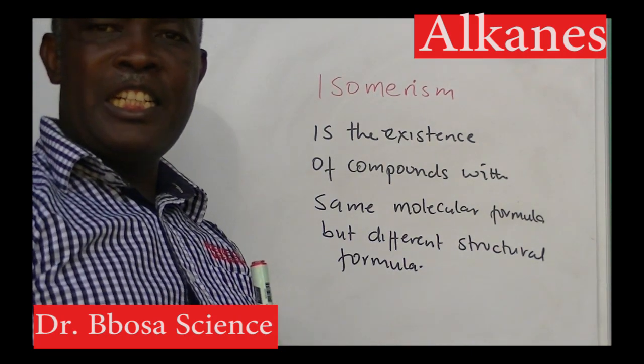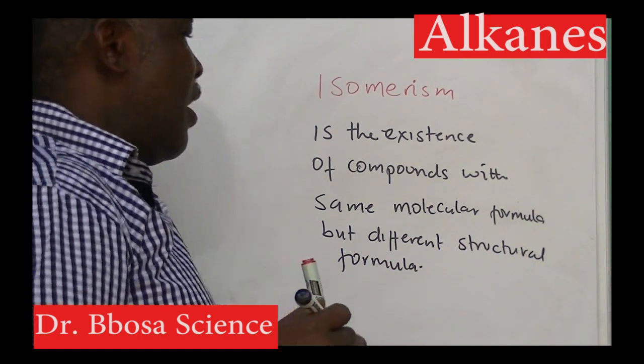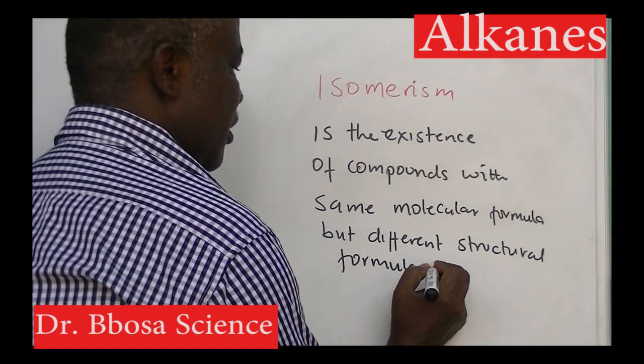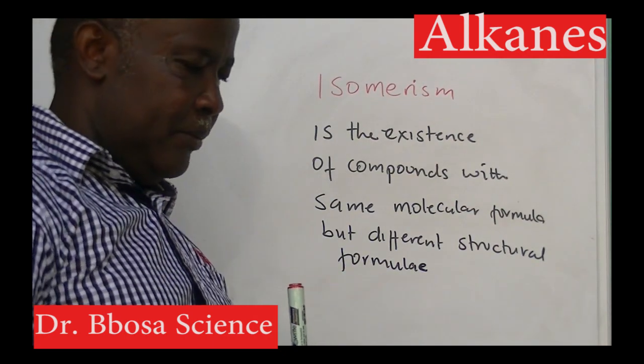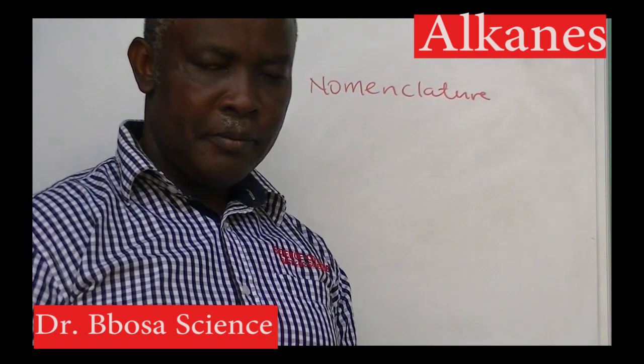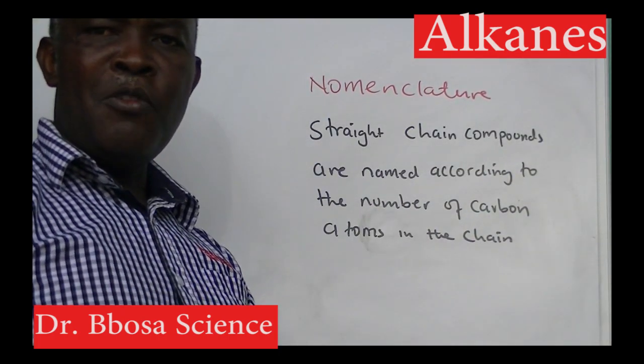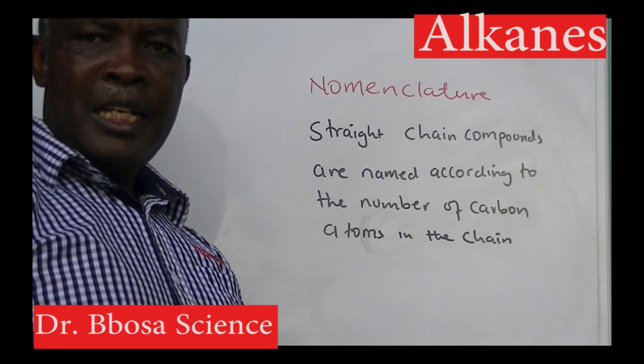Isomerism is the existence of compounds with the same molecular formula but different structural formulae. When naming alkanes, there are rules to be followed. Straight chain compounds are named according to the number of carbon atoms in the chain.